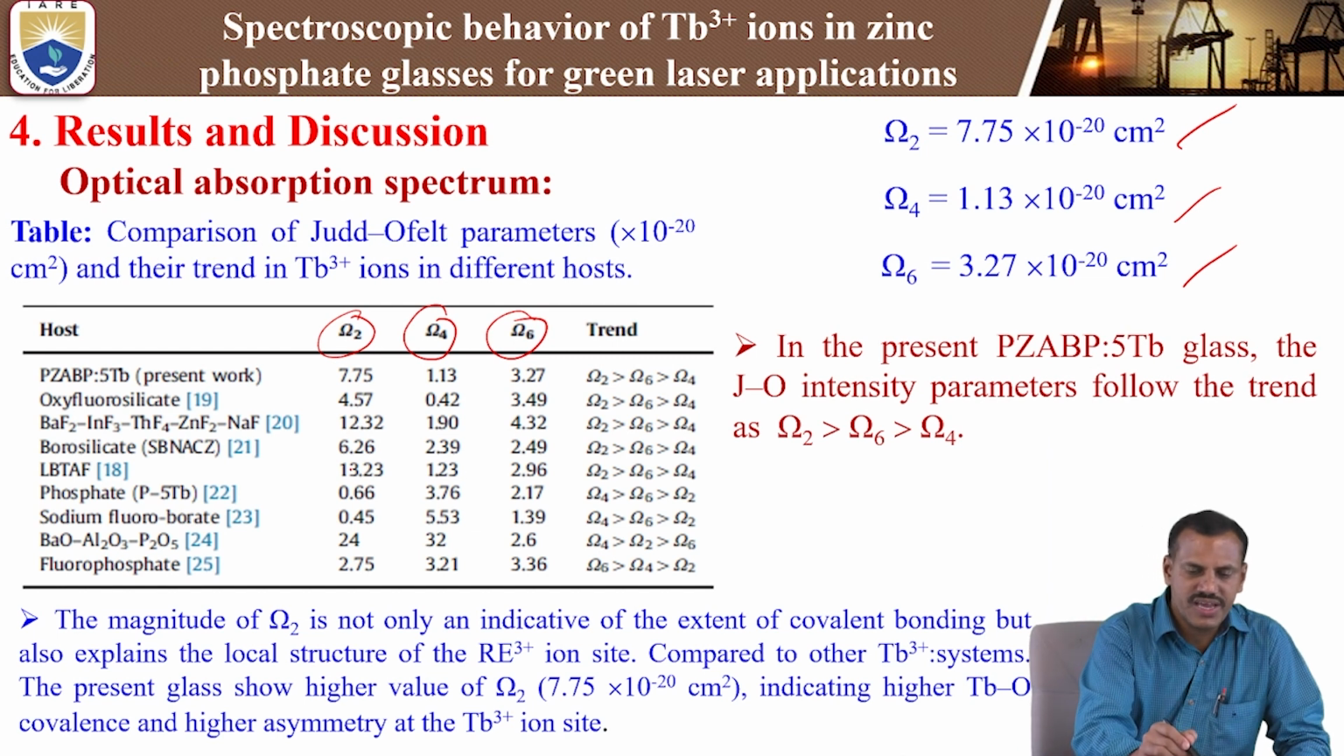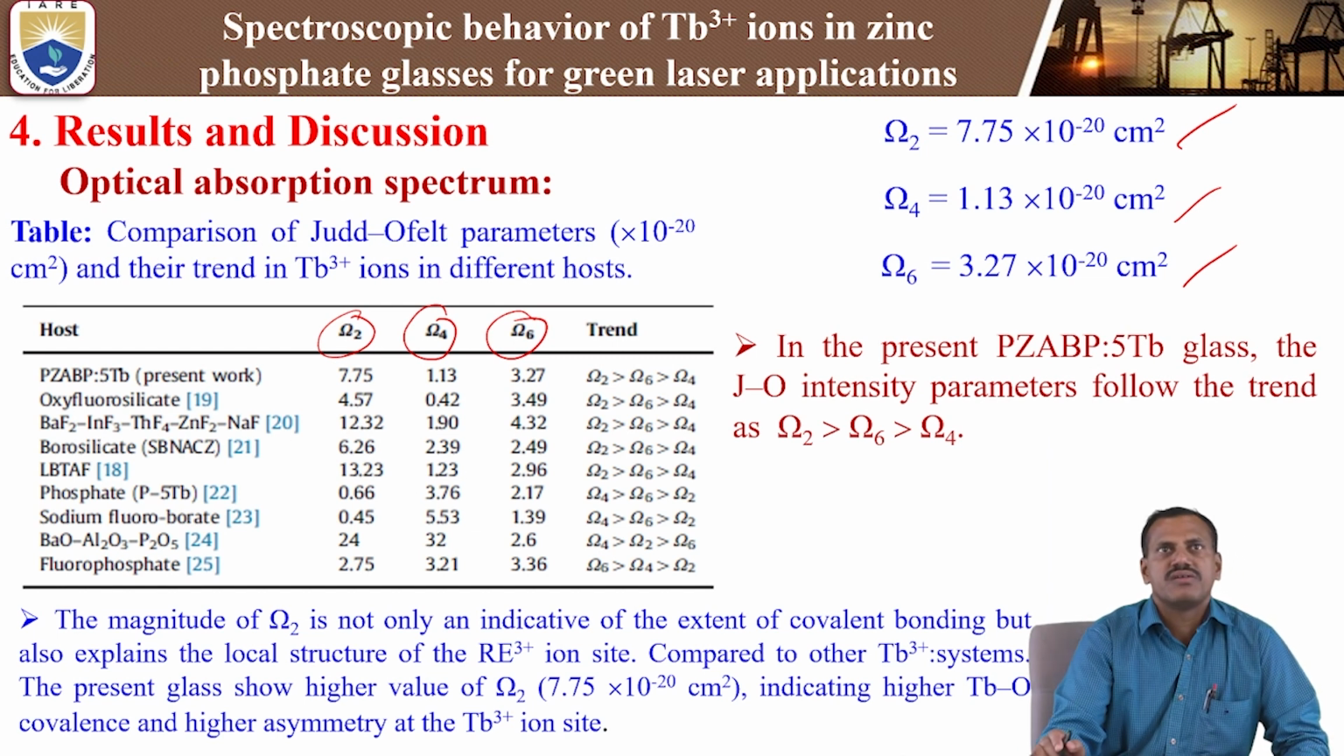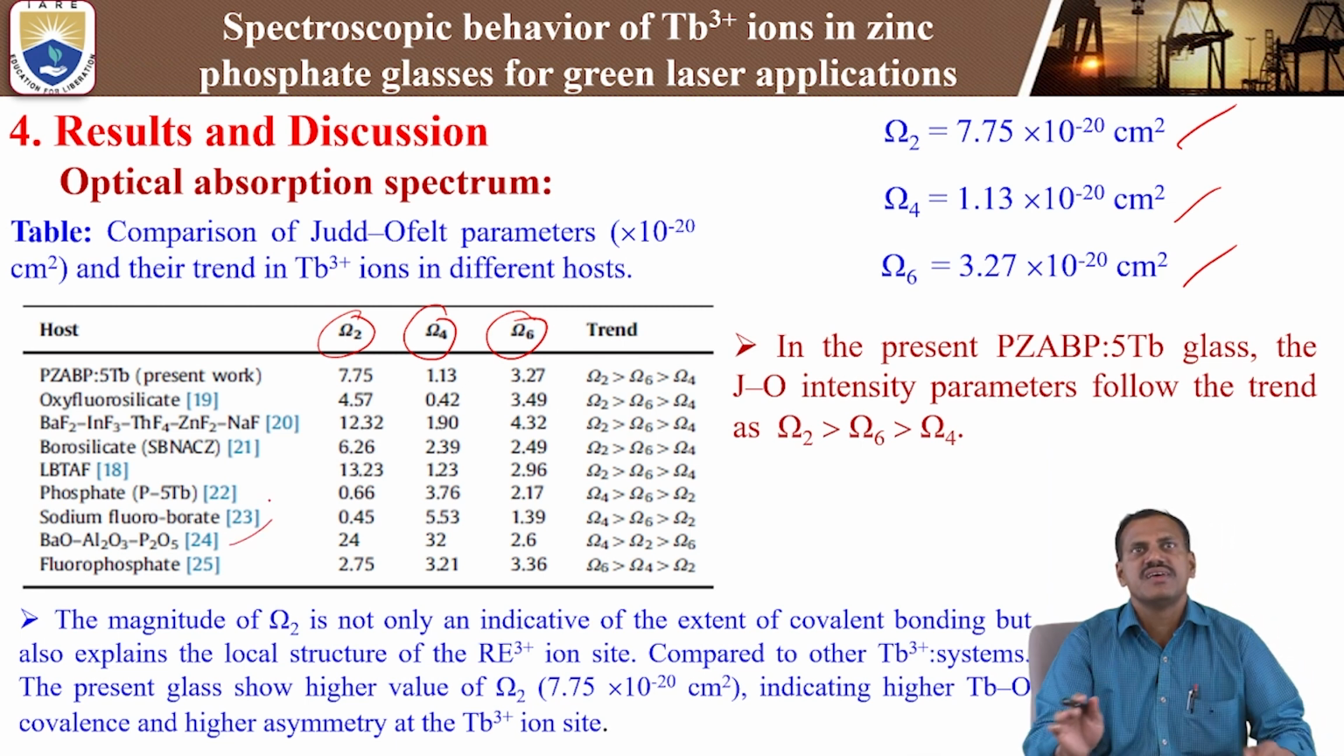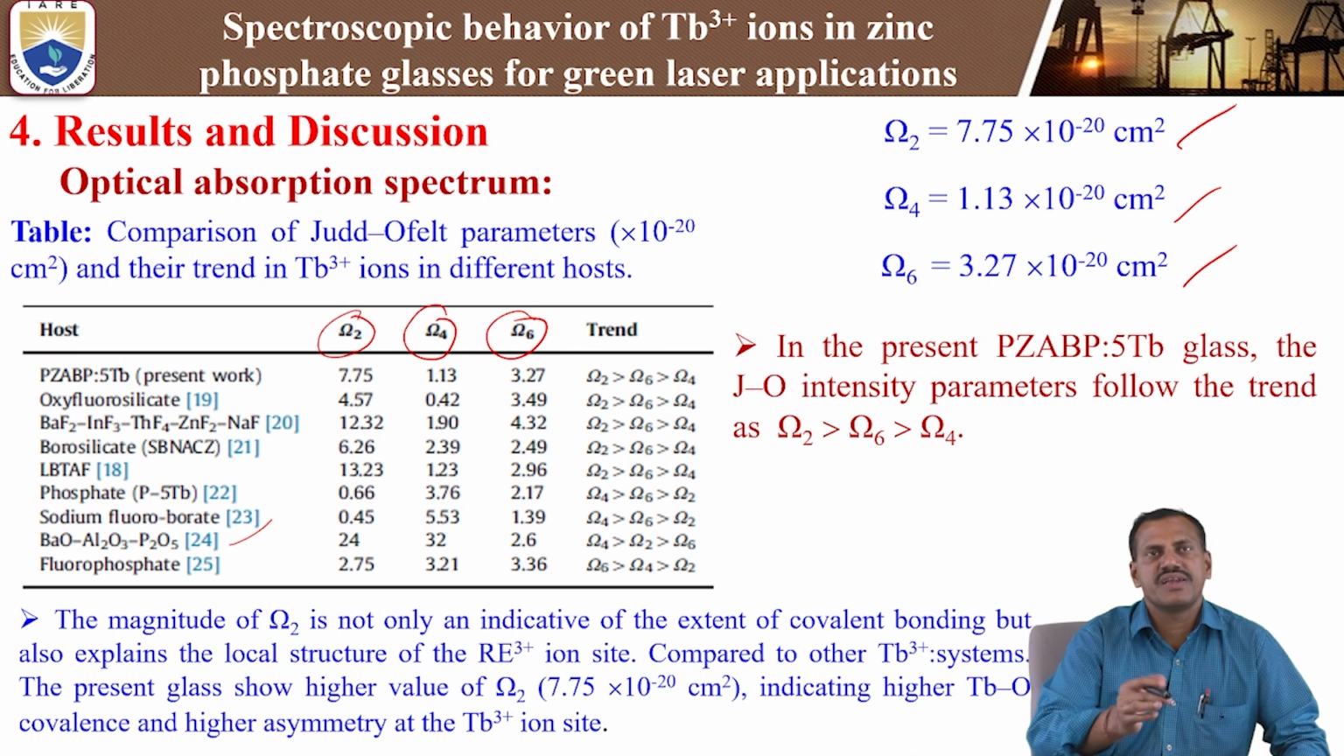These values we are comparing with different host systems, that means oxyfluoride silicate glasses, borosilicate, sodium fluoroborate, fluorophosphate and barium aluminum phosphate glasses. We are comparing our present study with these different kinds of host systems. In the present study, the JO intensity parameters follow the trend: first highest is omega 2, next highest is omega 6, next omega 4.